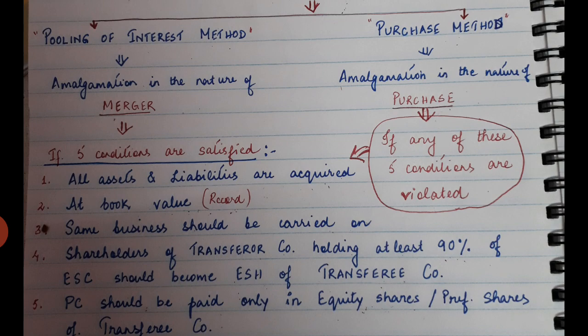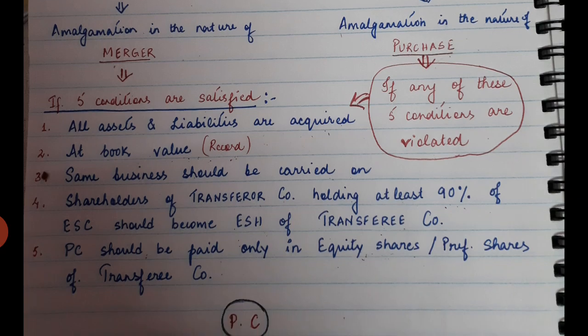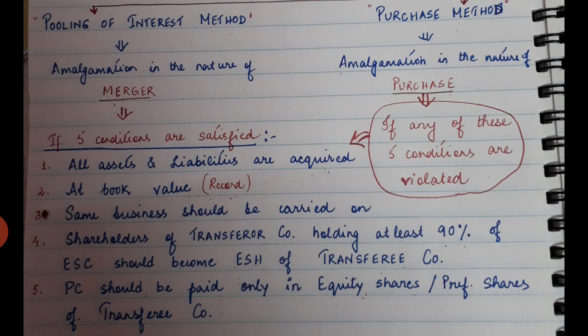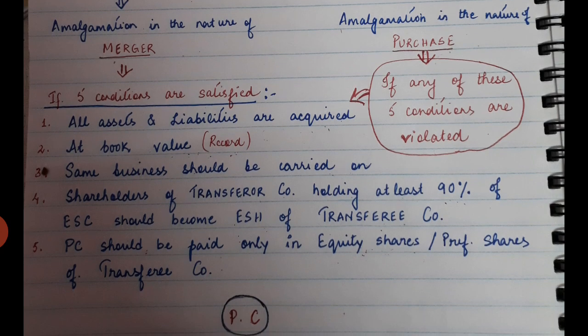If these 5 conditions are satisfied, then you will be recording entries as amalgamation in the nature of merger, and therefore according to the pooling of interest method. Now, if any of these 5 conditions is breached or violated, you will straight away understand that amalgamation is in the nature of purchase, and hence you will apply purchase method while recording the various transactions in the books of the transferee company. In our case it is AB Limited, or the new company, right? So now let's have a look at the conditions that need to be satisfied.